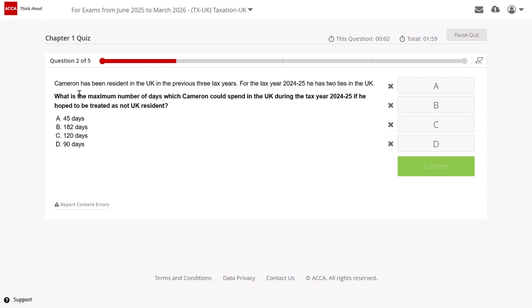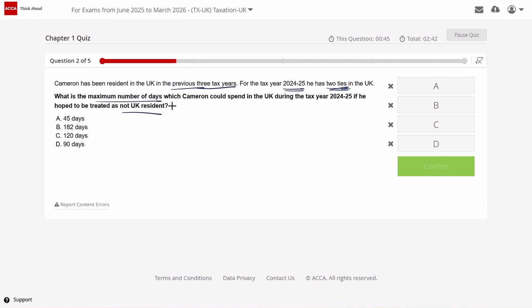Okay, question number 2. Cameron has been resident in the UK in the previous 3 tax years. For the tax year 24-25 he has two ties in the UK. So it's already given that we need to go for the sufficient ties test, that is stage 3 of your statutory residence tests. What is the maximum number of days which Cameron could spend in the UK during the tax year 24-25, which he hoped to be treated as not a UK resident? So if Cameron doesn't want to be UK resident, what is the maximum number of days he can spend if he has two ties in the UK? That's what the question is asking.